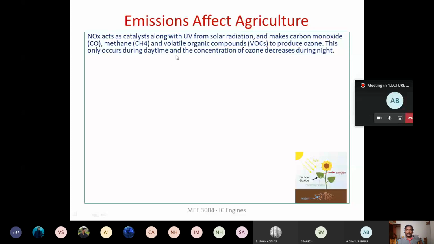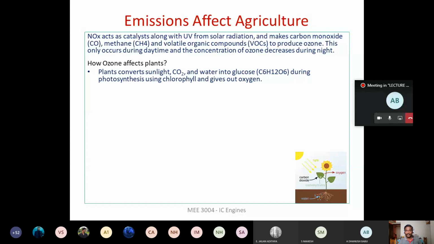But now, because of the ozone at the ground level, right? What it does is that this ozone will try to enter into the stomata. Stomata are the small pores that are present in the leaves, right? Through which only it takes in CO2 and gives out oxygen. Through the tiny pores present in the leaf, it takes in CO2 from the atmosphere and gives out oxygen to the atmosphere.